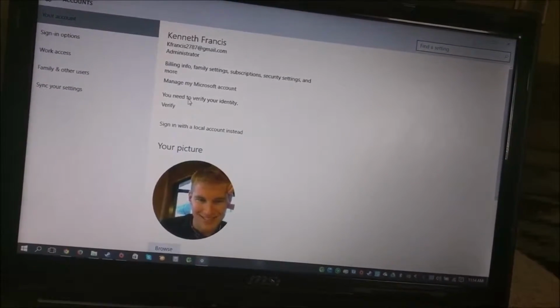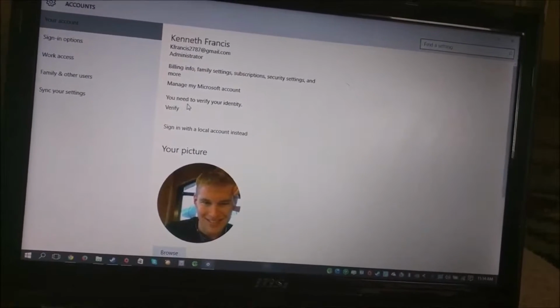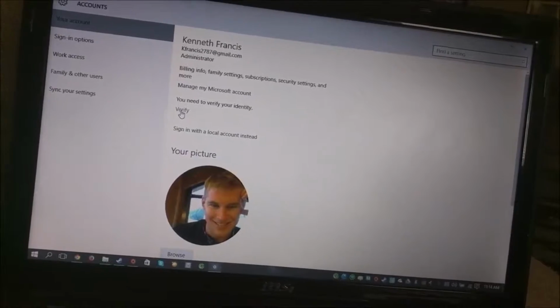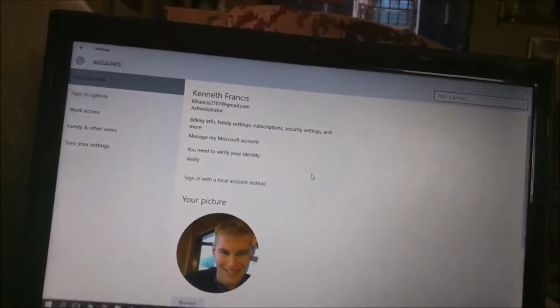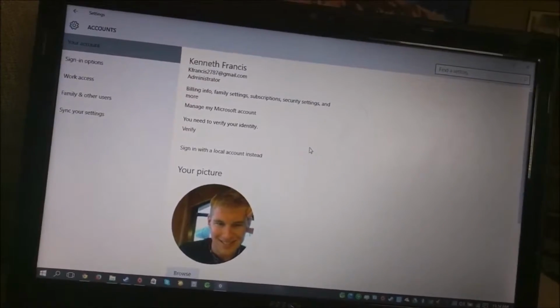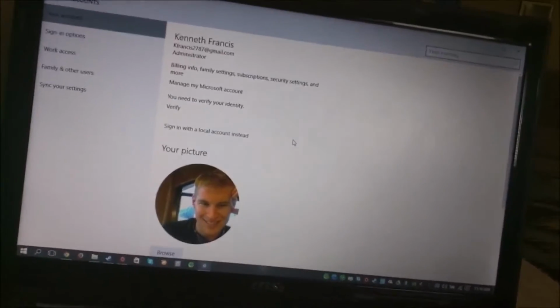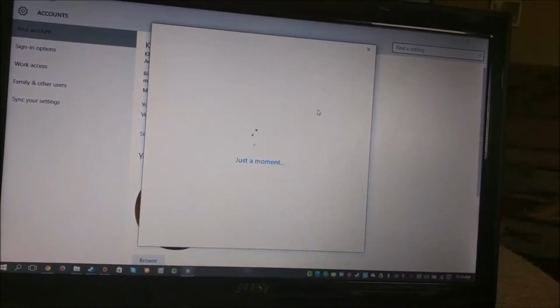And because Microsoft decided to program this operating system to not access their cloud-based software, now Windows 10 locally needs me to verify my identity. So basically, Microsoft created a problem, and now their problem is my problem, because I'm going to get these little things here from time to time. They're going to be popping up.